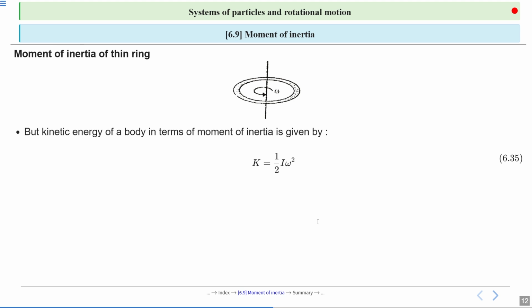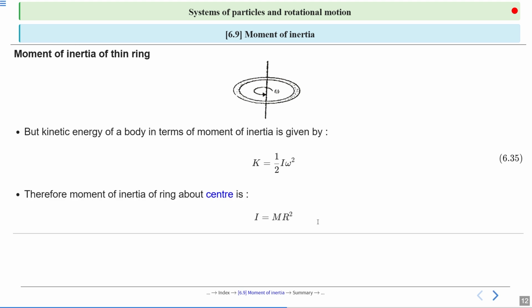But kinetic energy of the body in terms of moment of inertia, we know K is equal to 1 by 2 I omega square. So therefore, moment of inertia of the ring about the center is I equal to m r square.